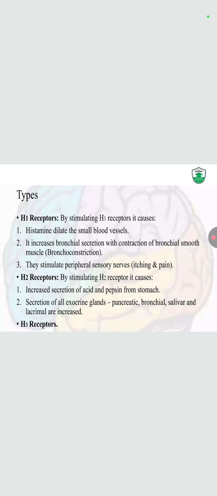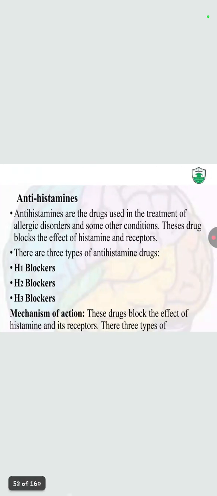By stimulating the H1 receptor, histamine dilates the small blood vessels. It increases the bronchial secretion with contraction of the bronchial smooth muscles. They stimulate the peripheral sensory nerves. By stimulating the H2 receptor, they cause an increase in the secretion of acid and pepsin from the stomach. Secretion of all exocrine glands, pancreatic, bronchial, salivary, and lacrimal glands, is increased.